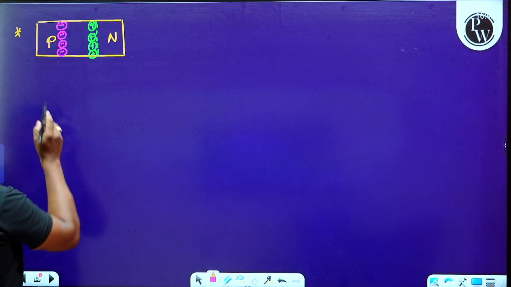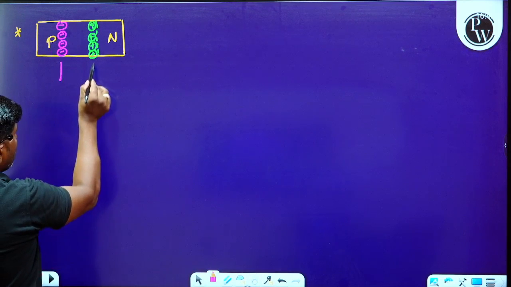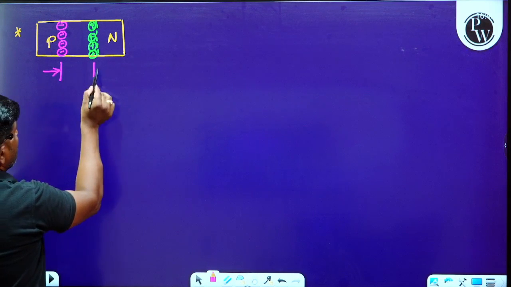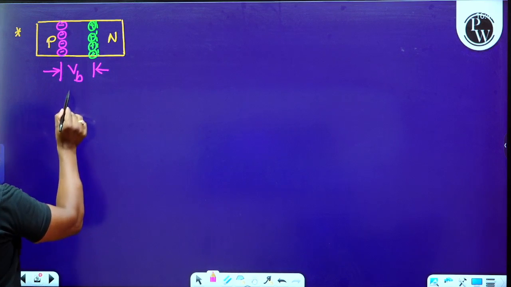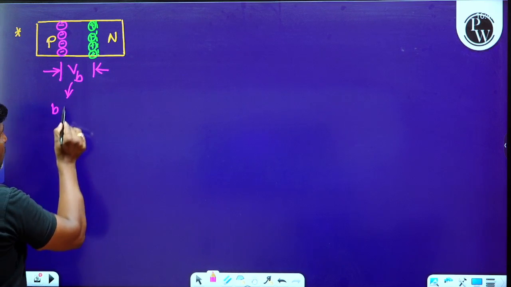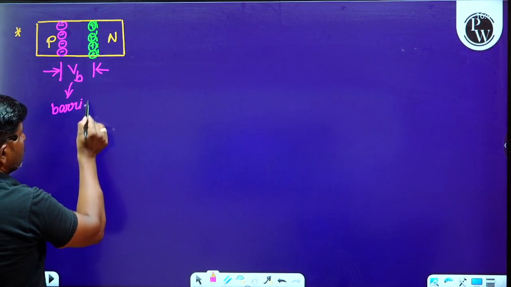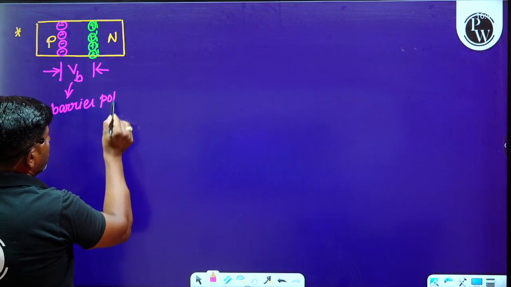Because of the formation of these immobile layers, there will be some potential difference, and we call this potential difference the barrier potential.